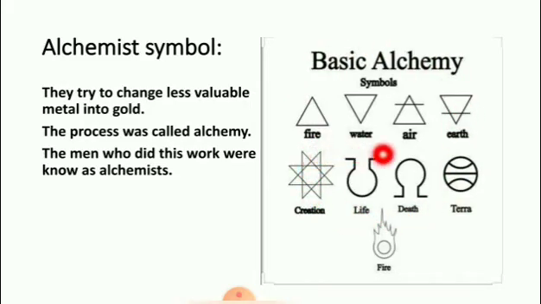Fire, water, air, earth. Creation, life, death, and fire. These are the basic alchemy symbols. The men who did this work were known as alchemists.